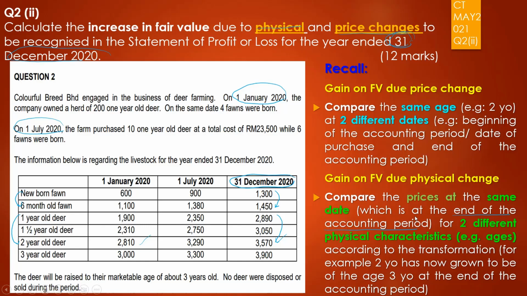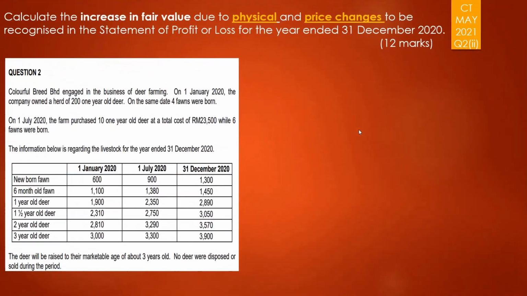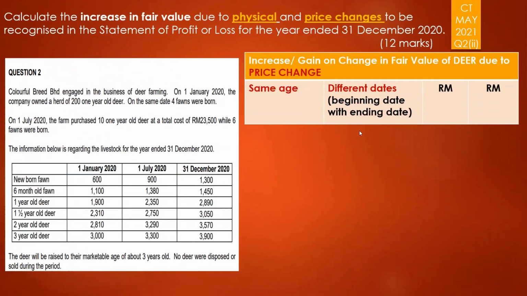Okay, let's look at the next one. We are going to calculate the gain on fair value, first due to price change. So let us look at what we have here. If we were to do the gain on fair value due to the price change, we are going to look at the same age but different dates. Different dates mean the beginning date and the ending date.